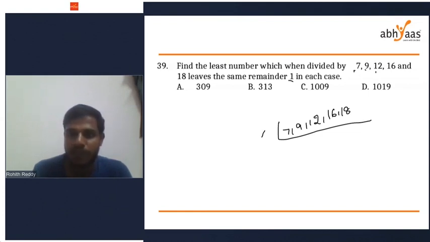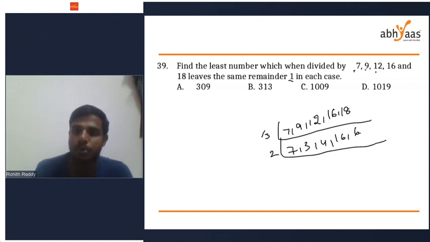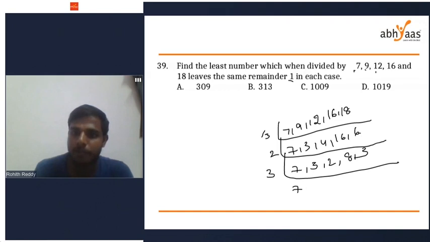So I'm going to do with 3 first. 3 3s are 9, 3 4s are 12, 16, 3 6s are 18. Next with 2. 2 2s are 4, 2 8s are 16, 2 3s are 6. Again with 3. Again with 2.